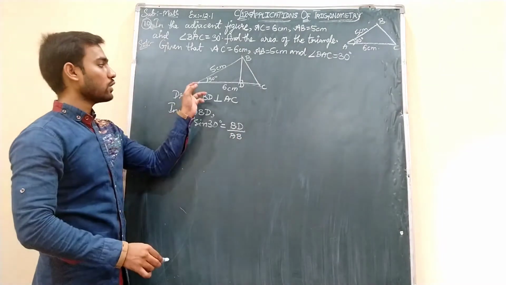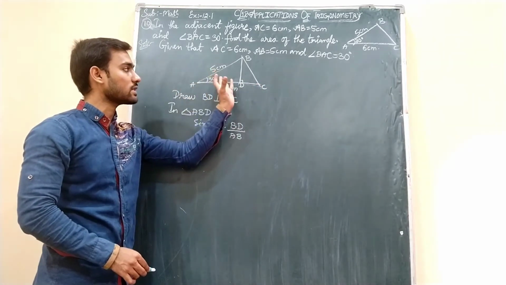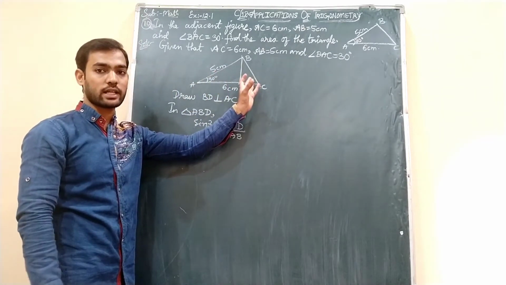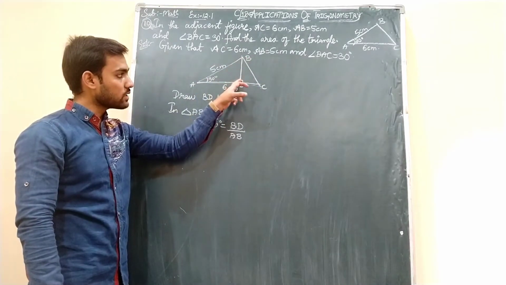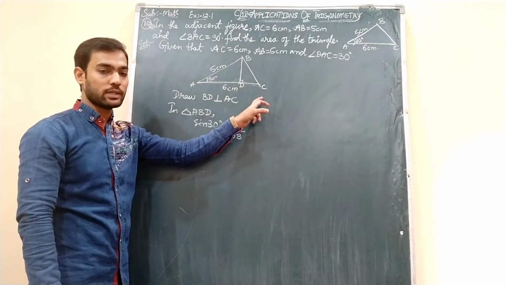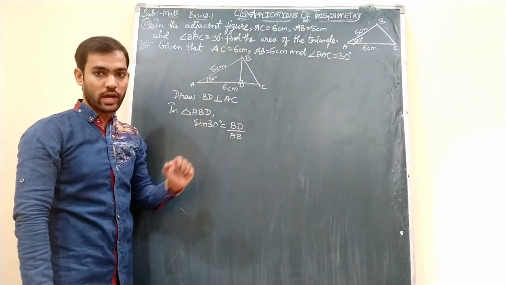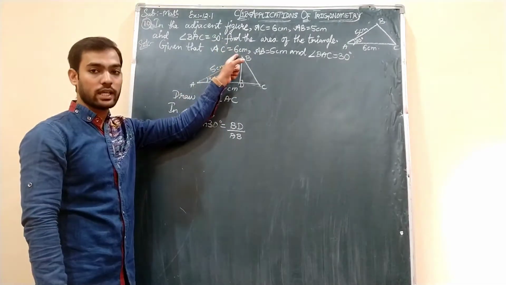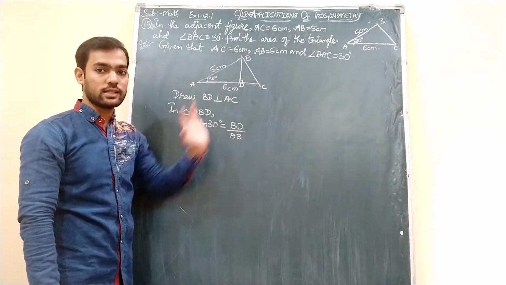Some students will have a doubt, can't we take AC? You cannot take AC because AC is there for this right angle triangle as well as for this right angle triangle. So when I am talking about this right angle triangle, this I need to find out, and this AD I don't know. AC is completely 6 cm. But for this particular triangle, AB is the full side, that is 5 cm. So that is the reason we are taking AB and not AD, because AD we don't know. We know AC is 6 cm.